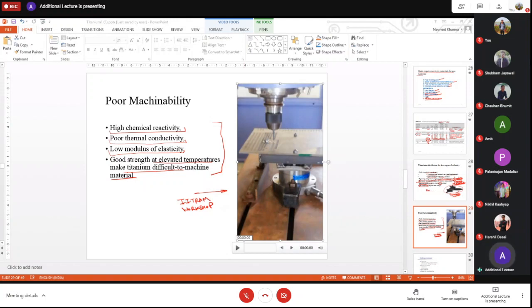And when it combines with its high chemical reactivity with other elements, this titanium with oxygen, this makes the chip catch fire. Both of these things combined. You're getting my point? Yes, sir.